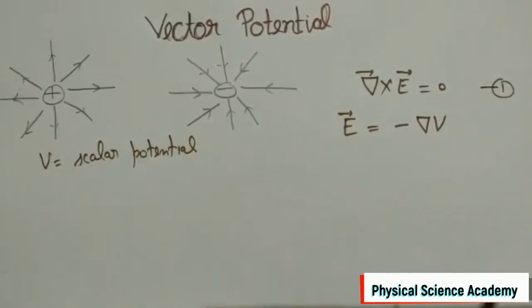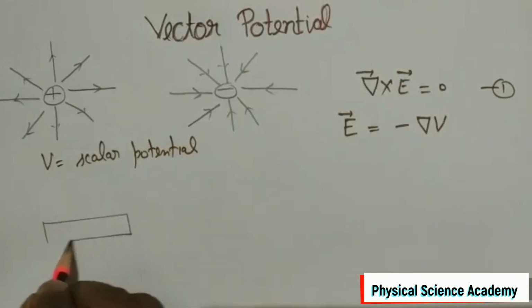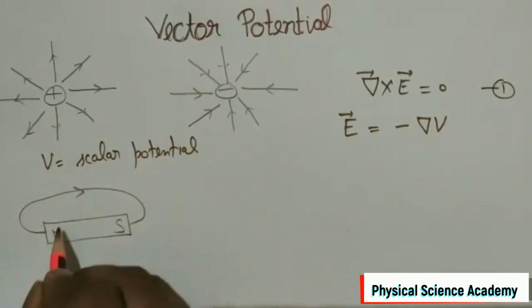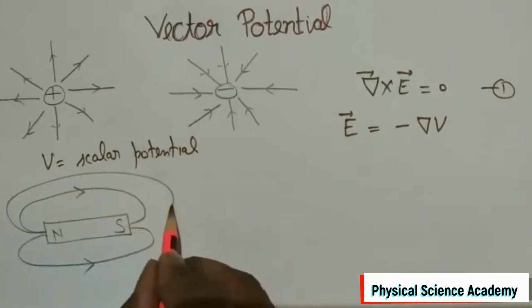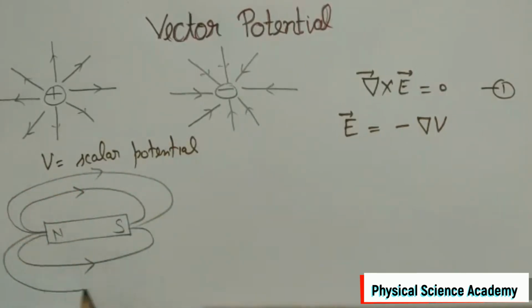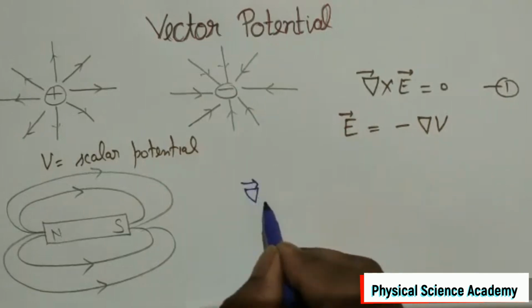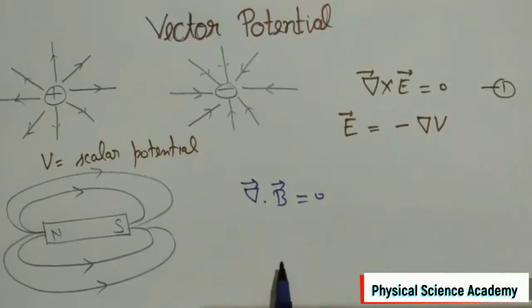But the nature of the magnetic field is quite different. For example, if we consider a bar magnet having a north pole here and a south pole here, then the magnetic field lines originate from the north pole and end on the south pole. So we found that there is no divergence of the magnetic field lines. We can write it mathematically as divergence of magnetic field B is equal to 0.